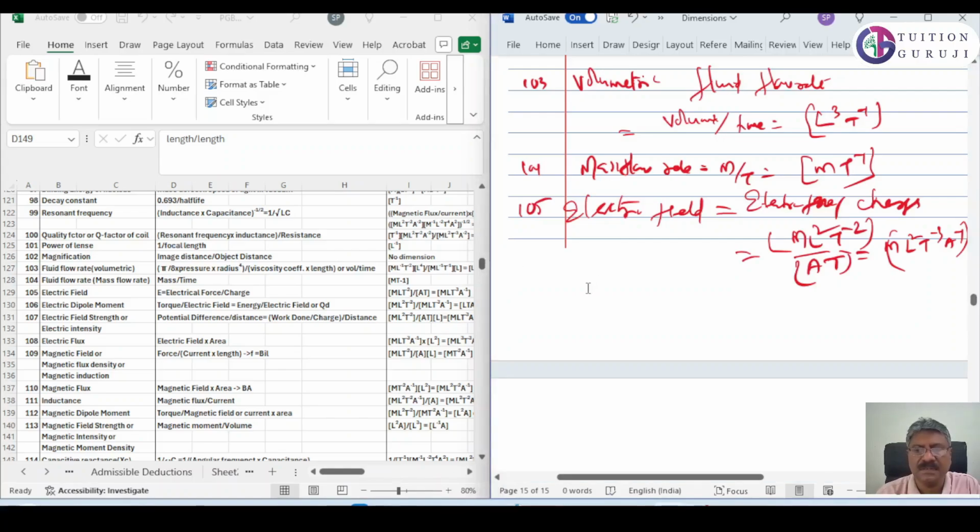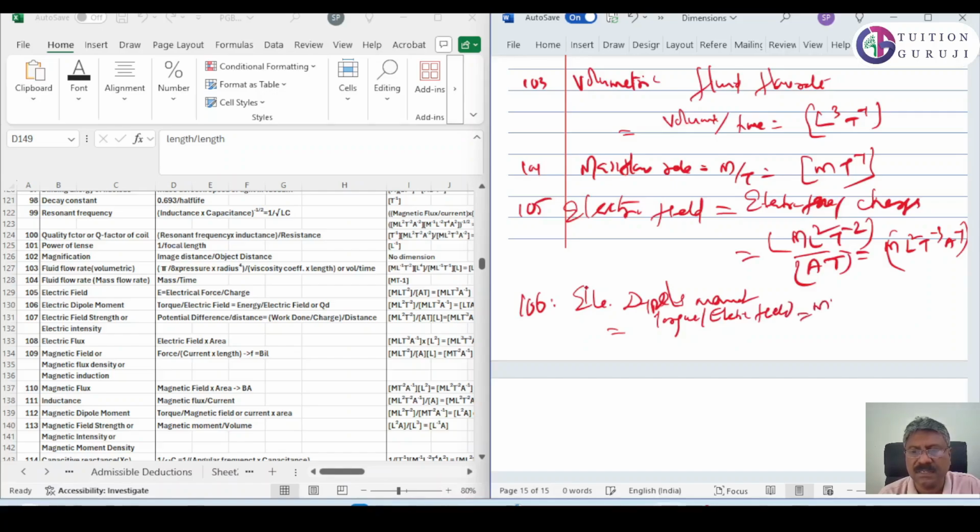Okay. Next is 106. 106 is electric dipole moment. What is electric dipole moment? Electric dipole moment is energy by electric field, or torque by electric field. So torque we know is M L square T raised to minus 2, energy only.